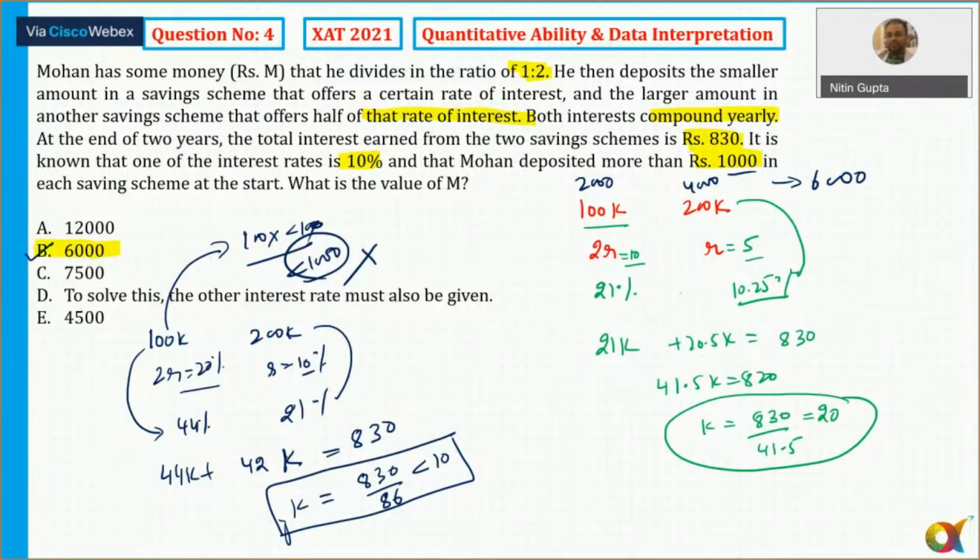Someone is asking about the cutoff for XLRI. I think the cutoff for XLRI will be somewhere close to 25-26 this year. 25 to 26 marks probably.